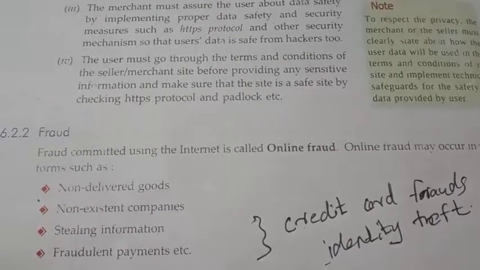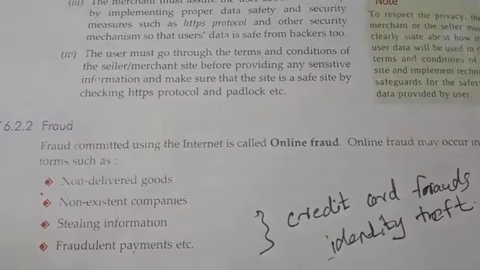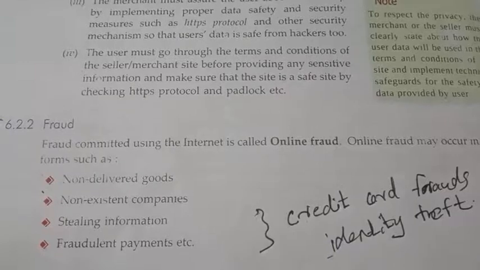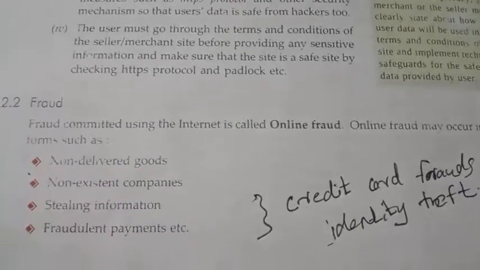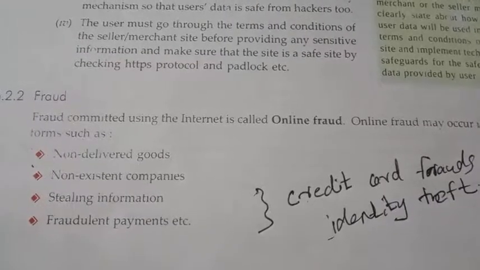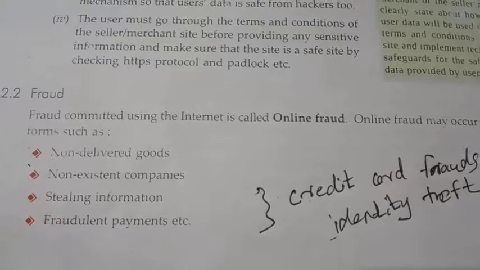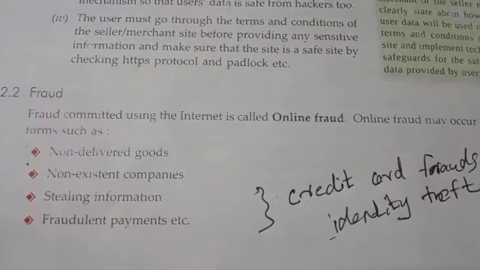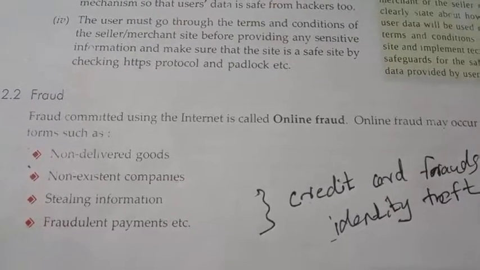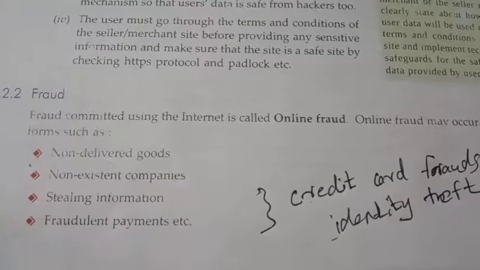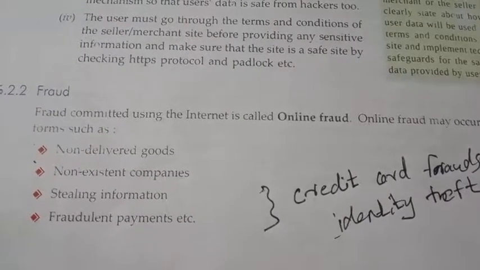It is mainly classified into three types of activity that are considered online fraud activities. First one, non-delivered goods. Second one, non-existent companies. Third one, stealing information. And last one, fraudulent payment. The first two are related to the company. Non-delivery of goods means, for example, if you ordered one product and that product is not delivered, this is one type of online fraud activity.